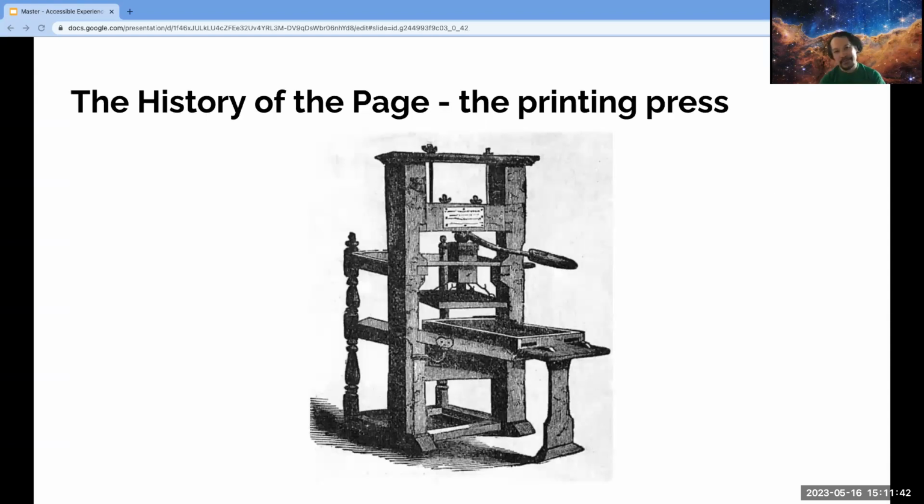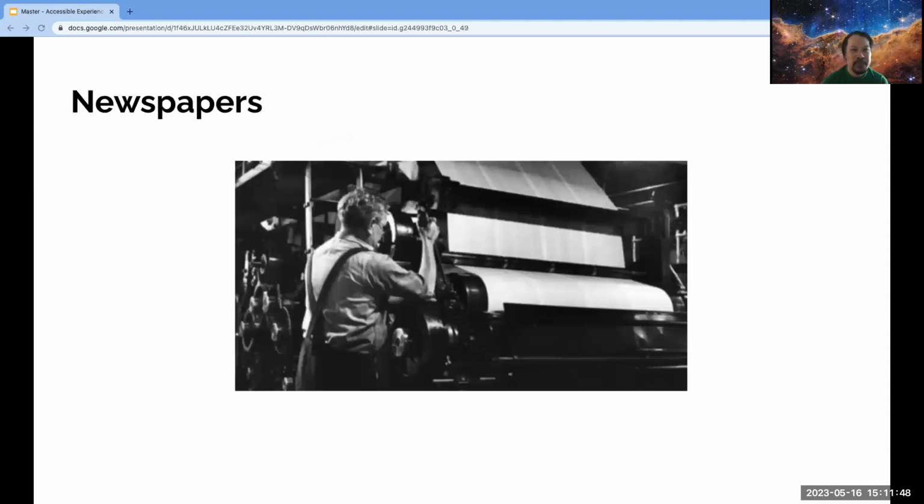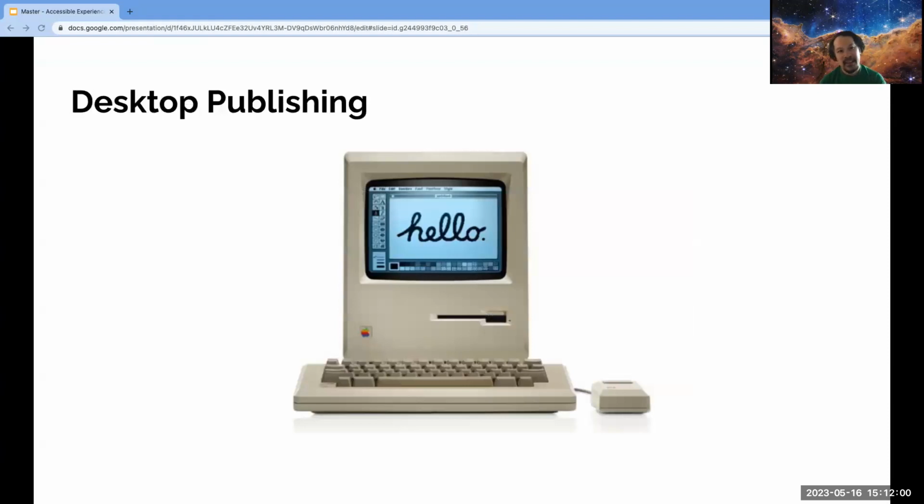So how did we get here? Gutenberg invented the printing press in the 1400s. The rotary press was invented in the 1800s, and it's still used today, using technology such as computer to plate. It's pretty much the same principle as good old Gutenberg. And computer to plate is made possible by desktop publishing software.